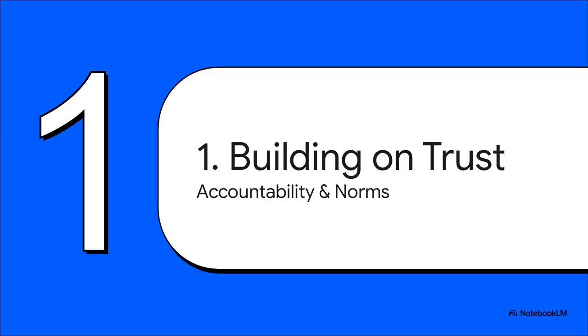So we're going to walk through 8 core principles, these pillars that are designed to guide developers in building AI that's safe, that's fair, and that's actually aligned with our human values. Think of it as a blueprint for building trust. Okay, so the first 3 pillars, these are all about the foundation. They make sure that AI systems are operating within the rules and norms of our society. This is what creates that essential bedrock of trust we need to build everything else on.